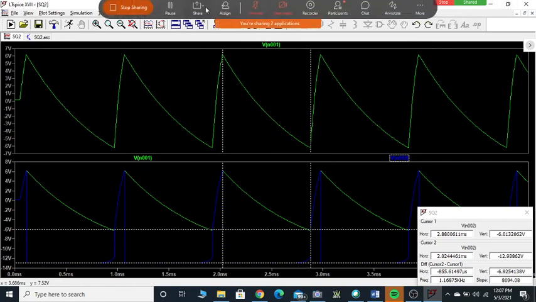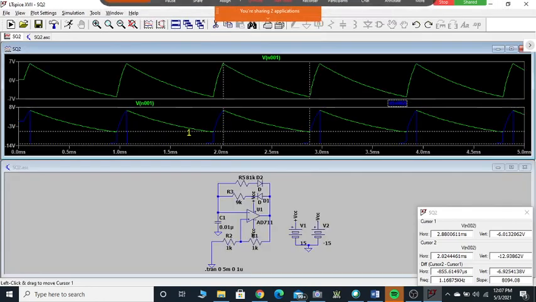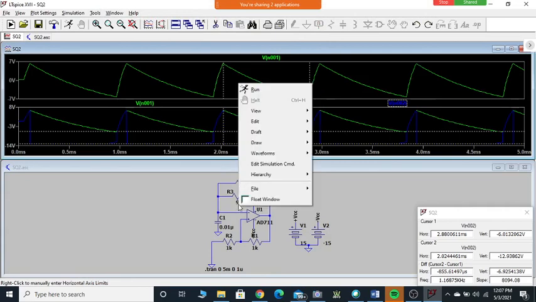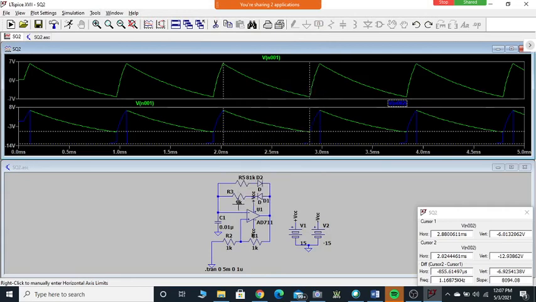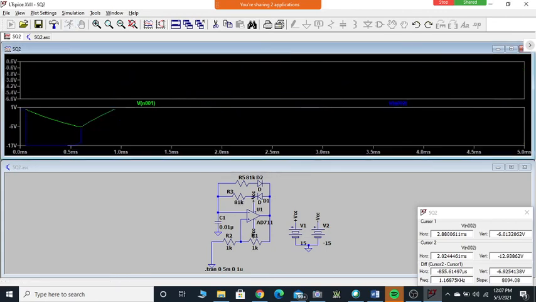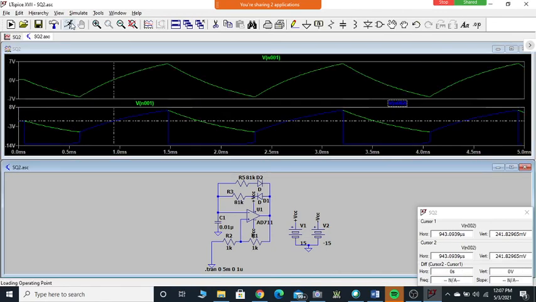Let me make this same thing and see what happens. This is 81K. This is 81K. Then just run this. You have an issue, let me fix it.